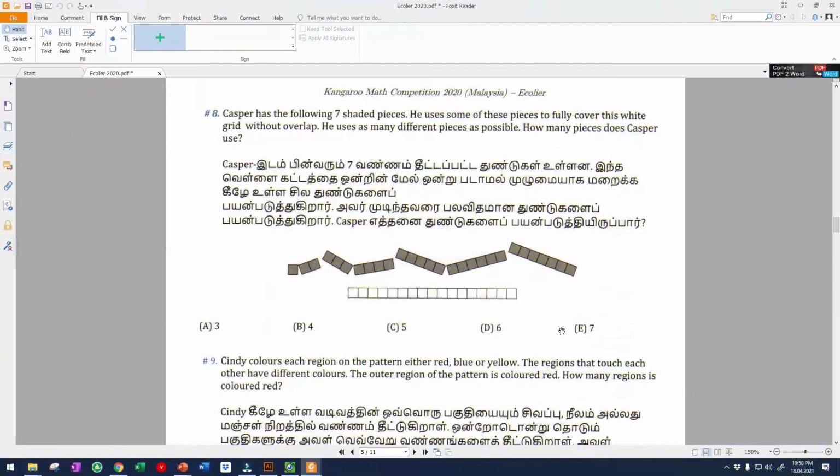Question 8. Casper has the following 7 shaded pieces, each one has a different number of squares. This one has 1, this one has 2 squares, 3 squares, 4 squares, this one 5, this one 6, this one 7 squares, different squares. So now you want to use as many different pieces as possible to fill inside these white boxes.